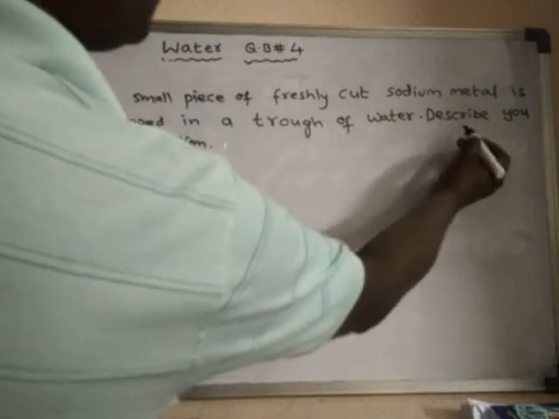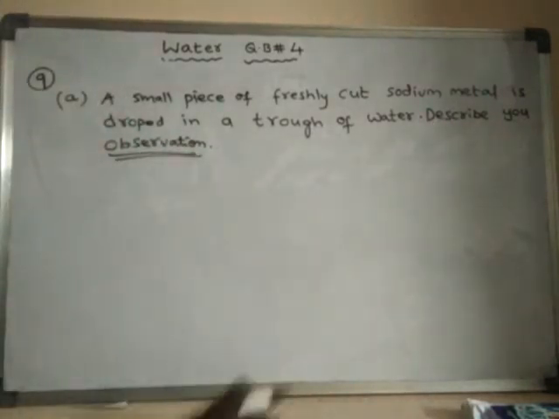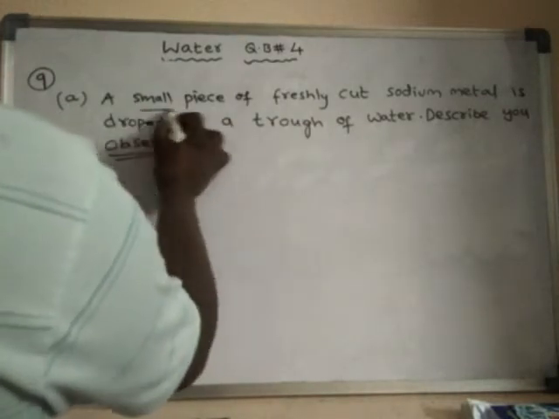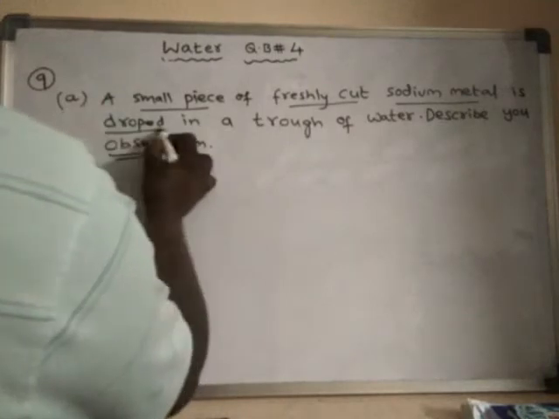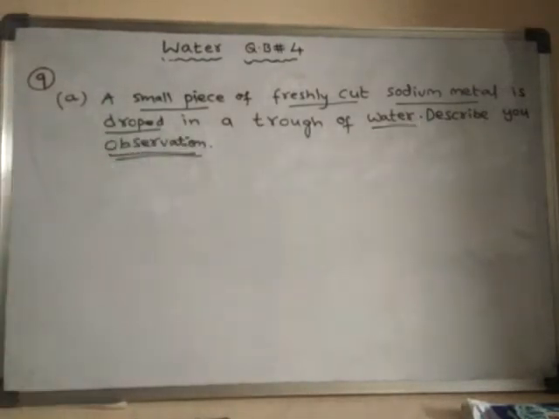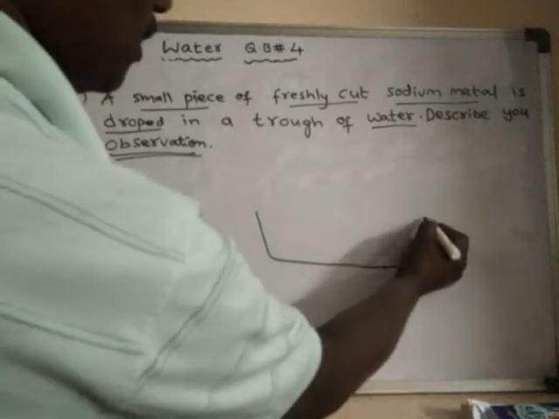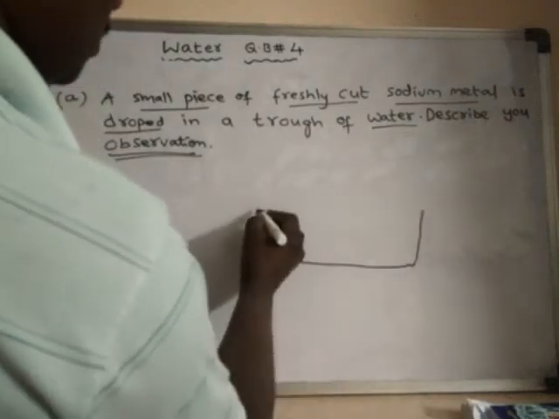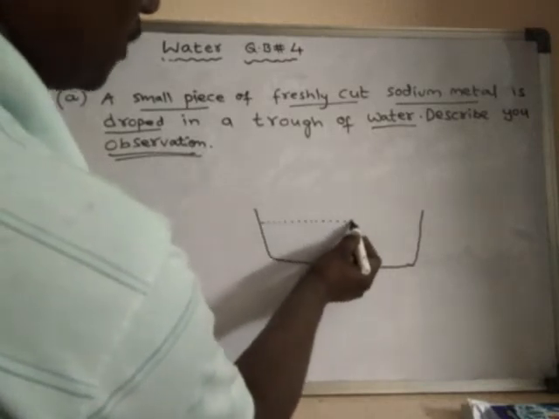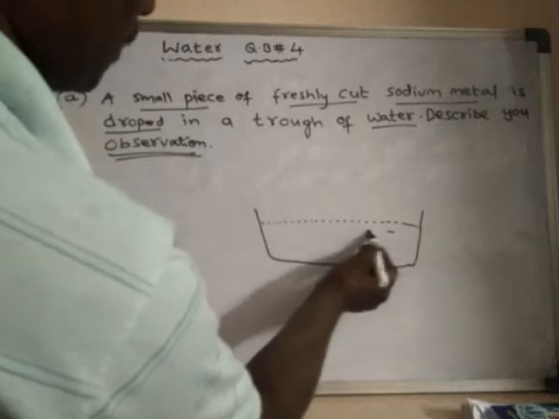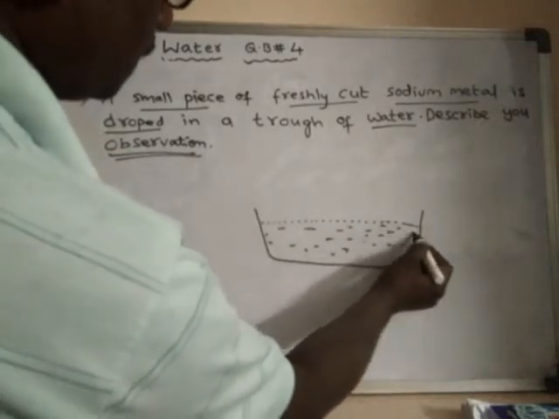So we have to explain what we observe when a small piece of freshly cut sodium metal is dropped in water. See, for example, I have taken a trough. So in this trough there is some water. This is water.